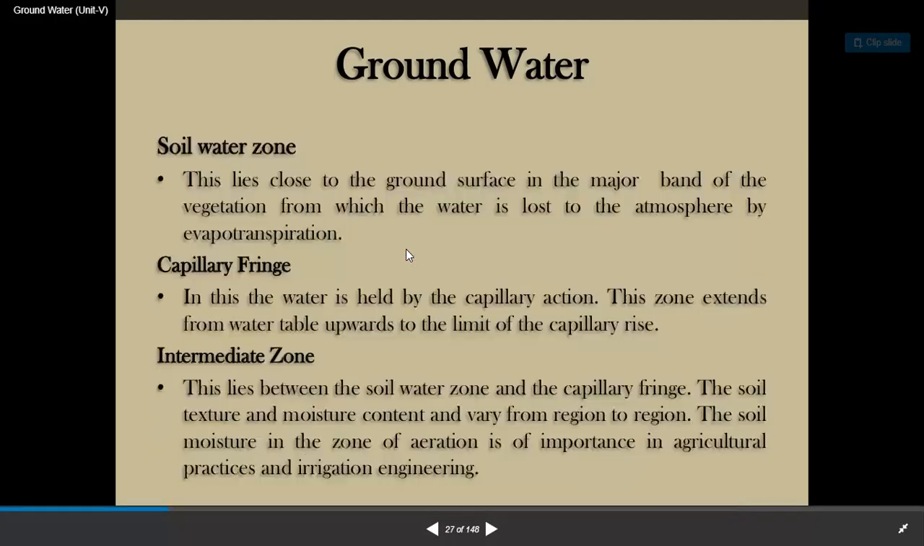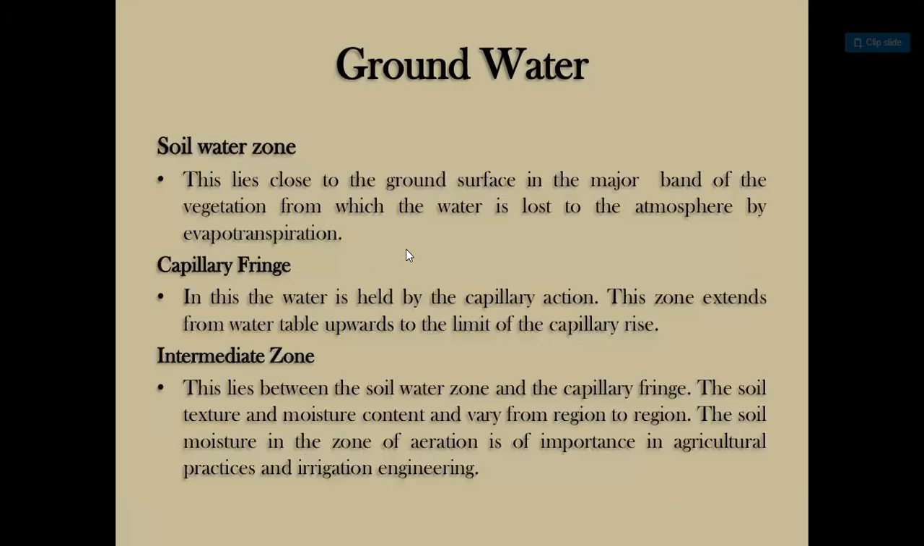Soil water zone. This lies close to the ground surface in the major band of the vegetation from which the water is lost to the atmosphere by evapotranspiration. Capillary fringe. In this, the water is held by capillary action. This zone extends from the water table upwards to the limit of the capillary rise. Intermediate zone. This lies between the soil water zone and the capillary fringe. The soil texture and moisture content vary from region to region. The soil moisture in the zone of aeration is of importance in agriculture practices and irrigation engineering.